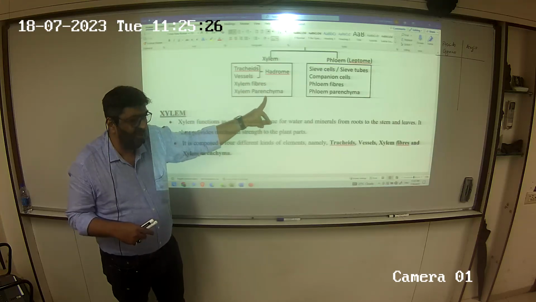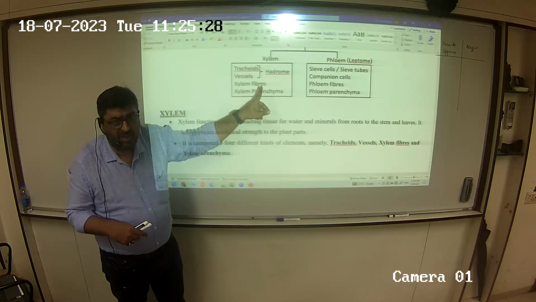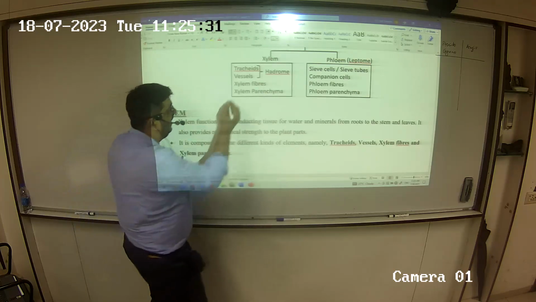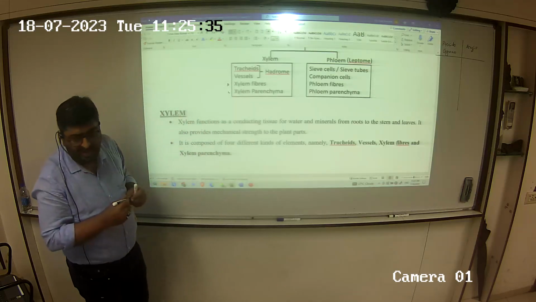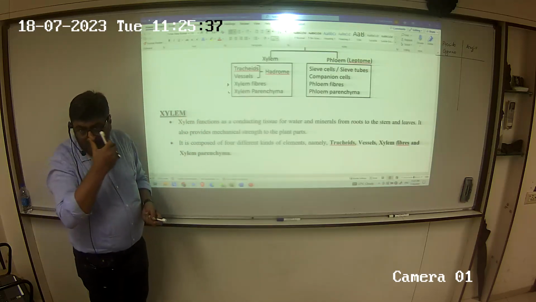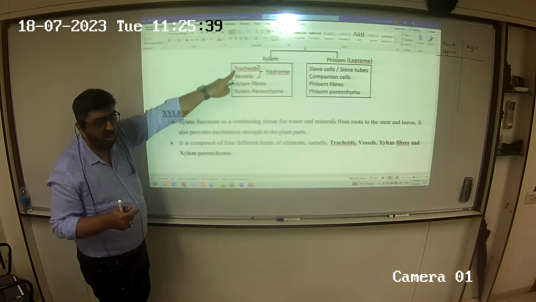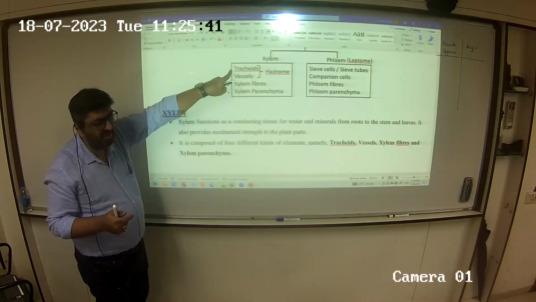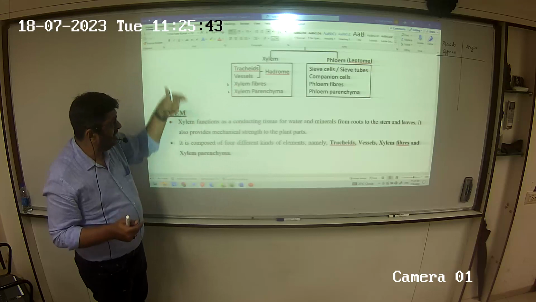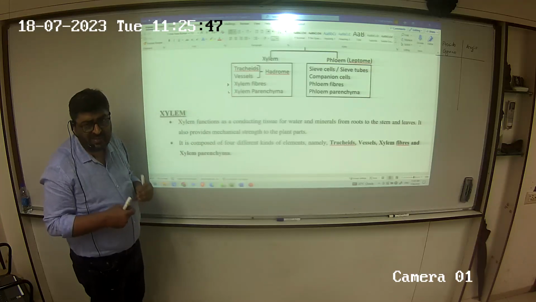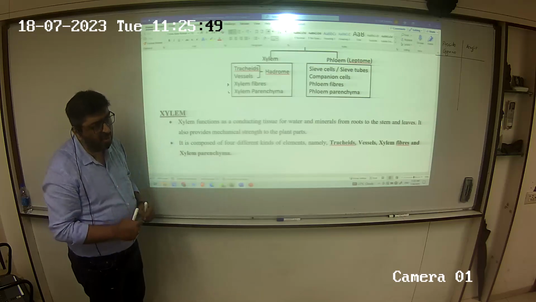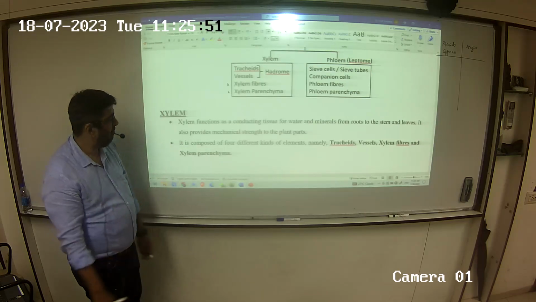This is parenchyma, this has a nucleus, so it has to be living. So I know about at least these two. This is dead, this is living. But I am still not sure about these two, tracheids and vessels. So let us take up individually all the four types of cells and then collectively come to a conclusion for xylem.